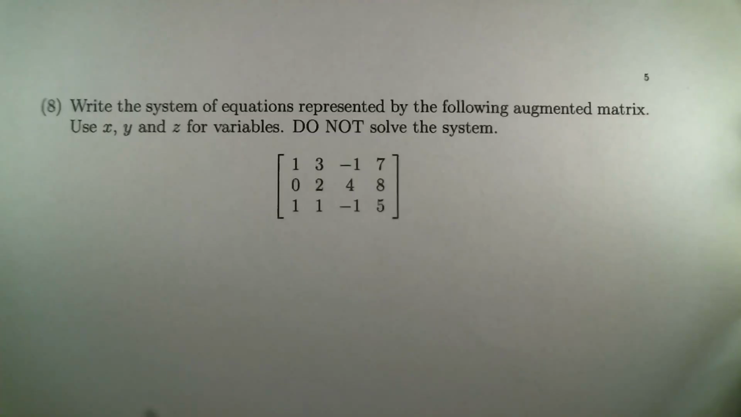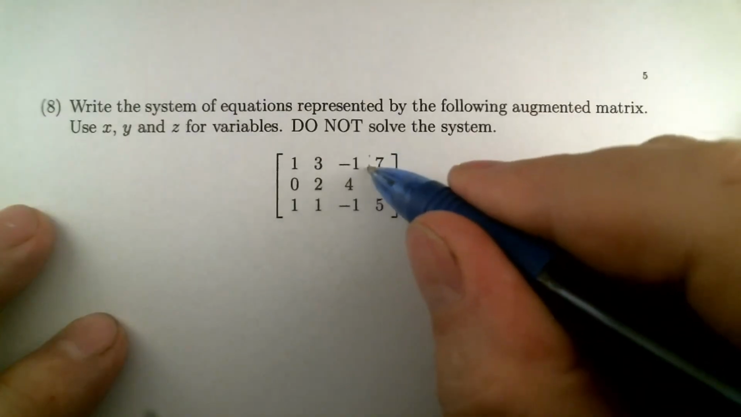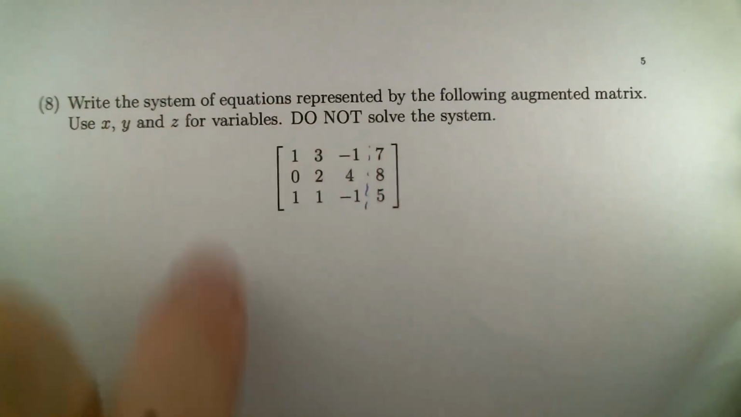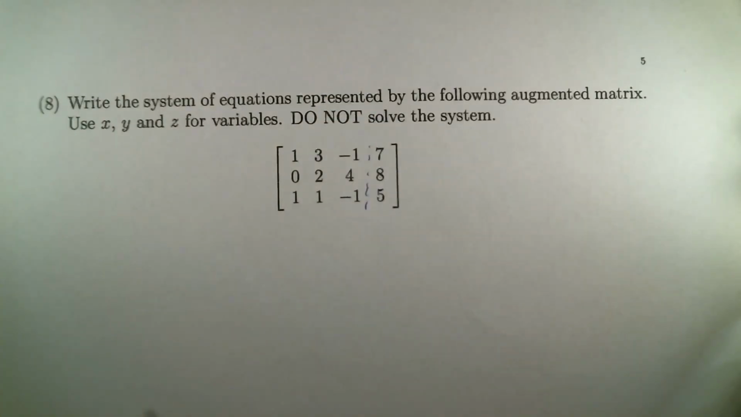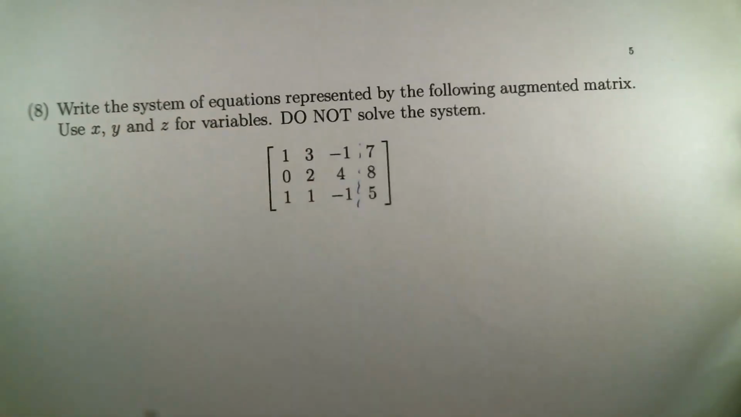Looks like we're doing more matrix stuff, but again, do not solve the system. Just wants you to, well, what does it want you to do? Write the system of equations represented by the following augmented matrix. That's a piece of terminology you should have seen. Augmented means that it's got a dividing line between the matrix of the coefficients of the variables and the right-hand sides of the equations. But yeah, this is just asking us to use x, y, and z as the variables and turn the rows of the matrix into equations.